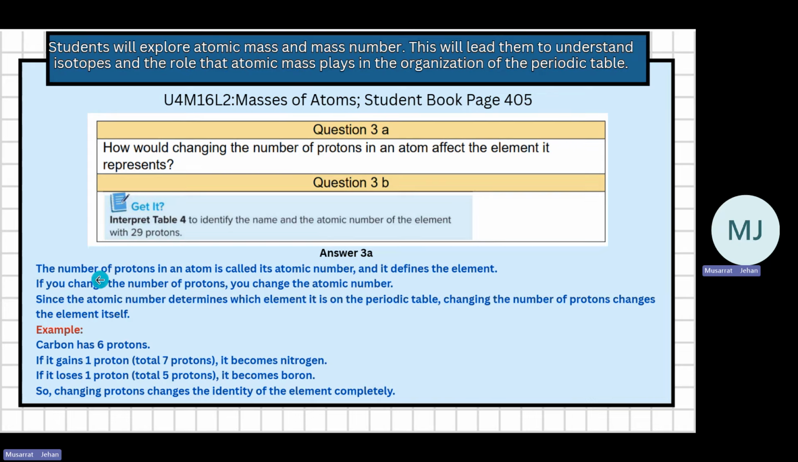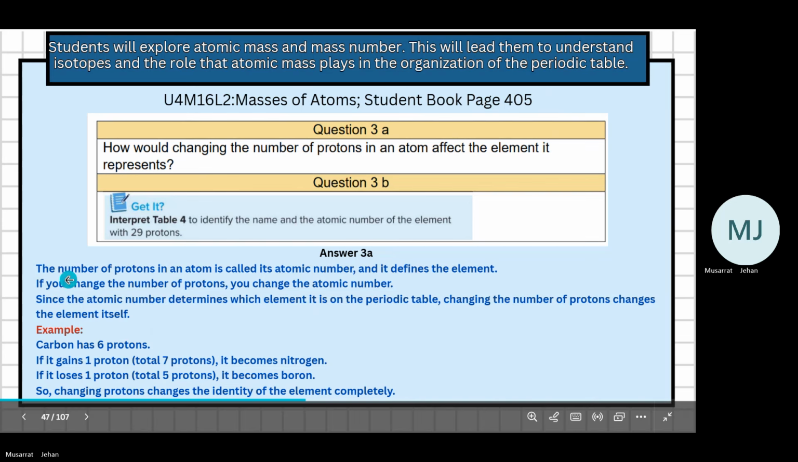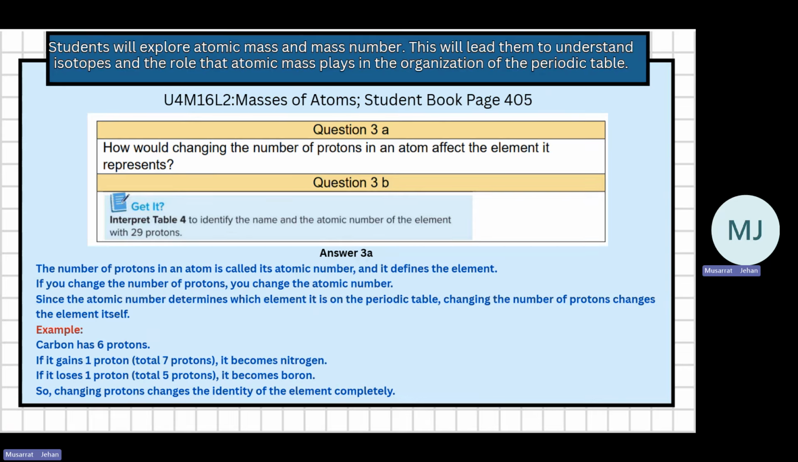So the number of protons in an atom is called its atomic number, and it is the identification of the element. It defines the element. If you change the number of protons, you change the atomic number. And if you change the atomic number, it does not remain the same element. Since the atomic number determines which element it is on the periodic table, changing the number of protons changes the element. For example, carbon has 6 protons. If it gains 1 proton, it becomes nitrogen. If it loses 1 proton, it becomes boron. So changing the protons will change the element.